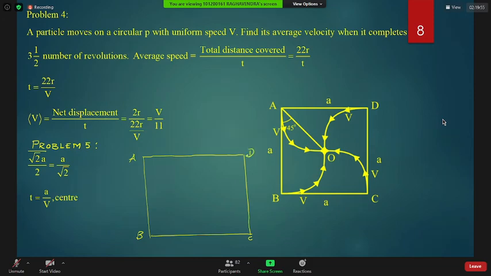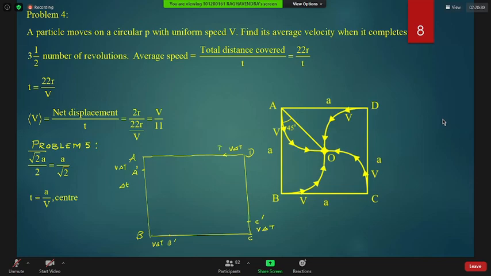So let us take a very small time del t. In del t, A will reach here, new position A dash. So he will travel a distance v del t. B will reach B dash, distance travelled v del t. C will move to C dash, v del t. D will travel a distance v del t, and it will reach D dash.